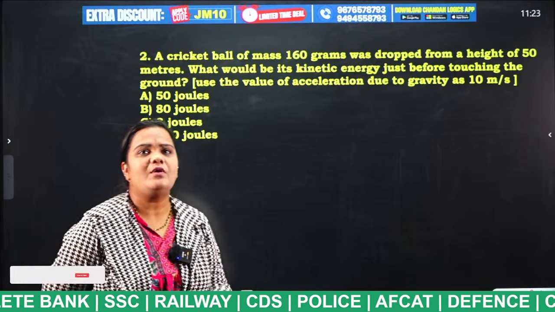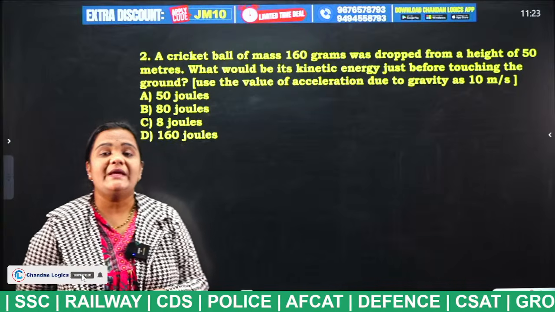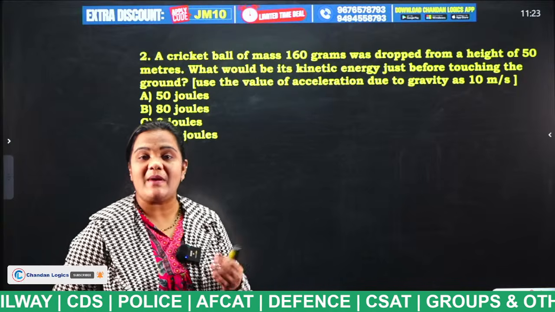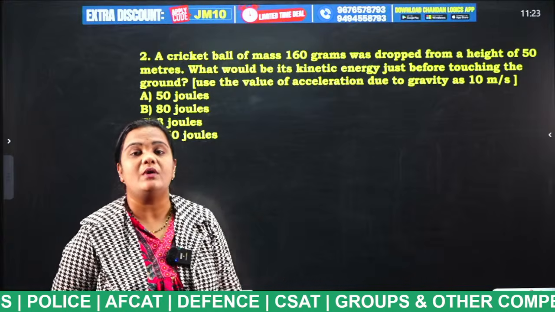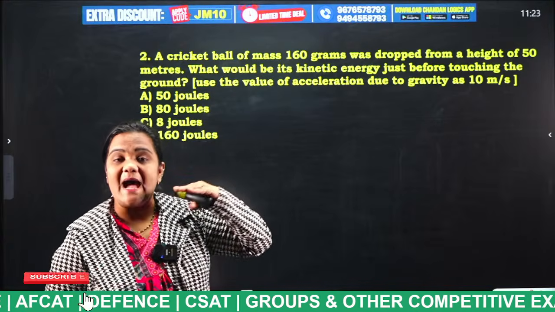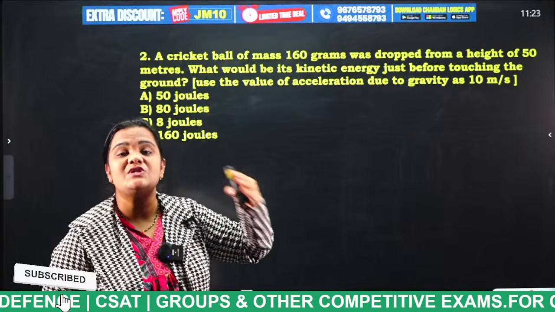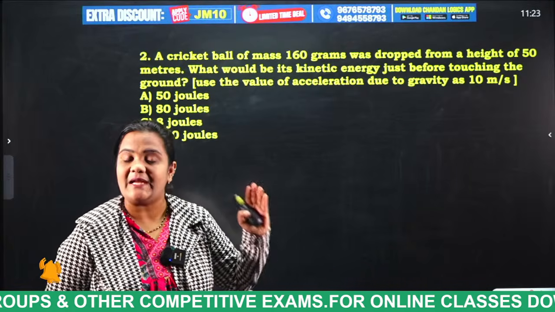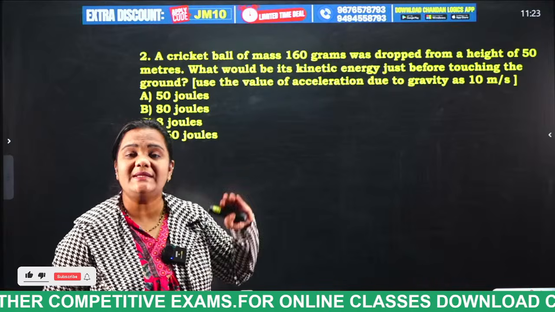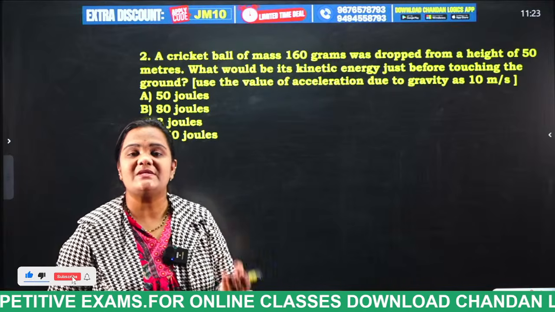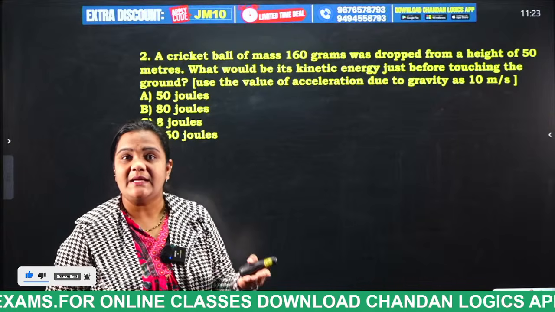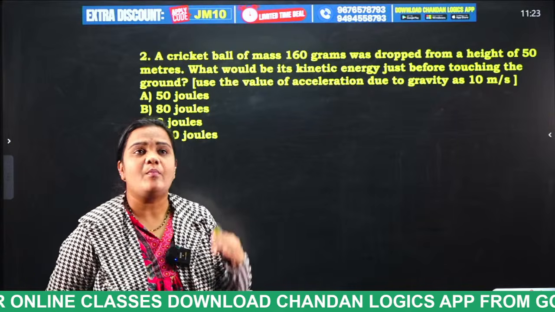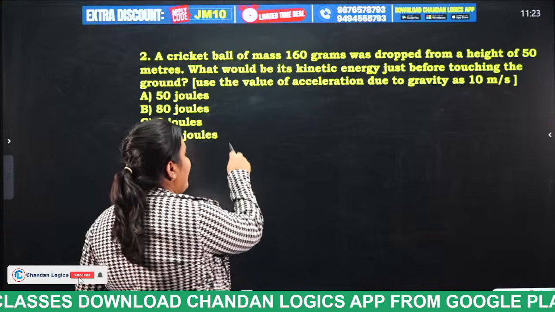As I told many times, students, if a person is throwing a ball with an initial velocity to a certain height, at the highest point the energy will be converted to potential energy, and at the ground level that energy will be kinetic energy. So in such cases, when a person is throwing a ball to a certain height, potential energy will be equal to kinetic energy.